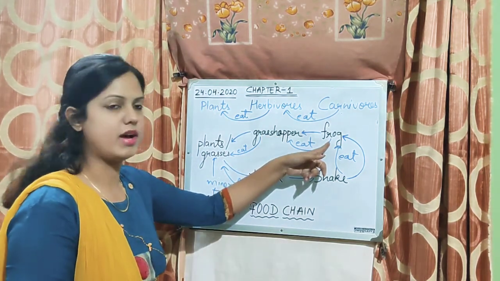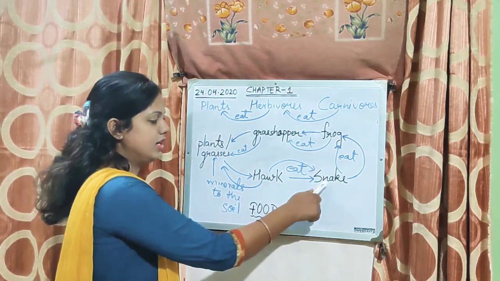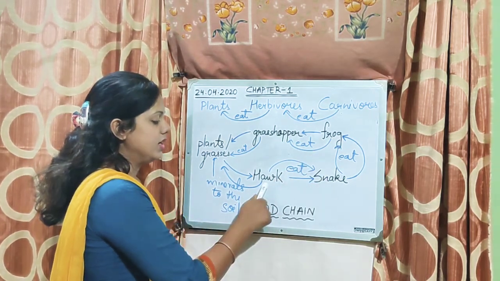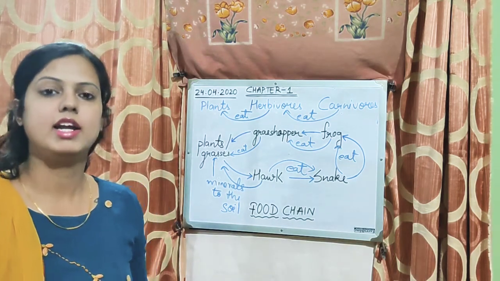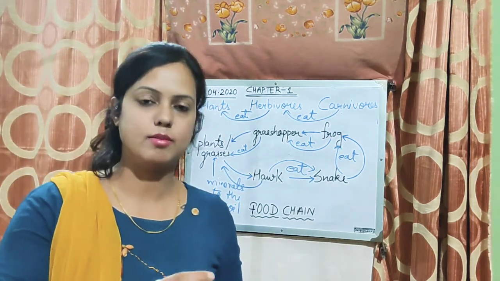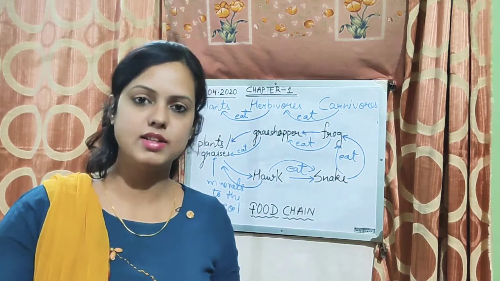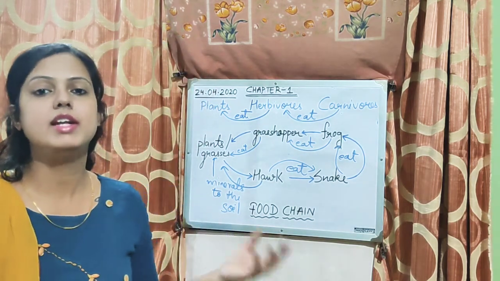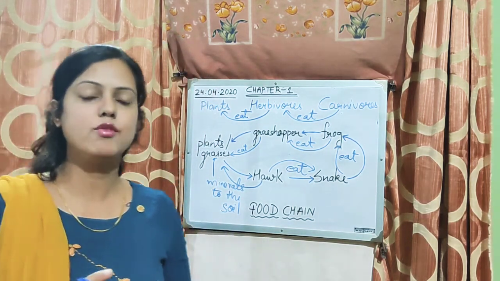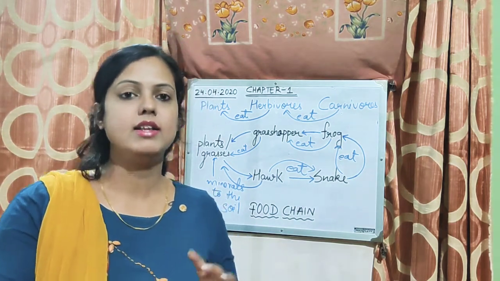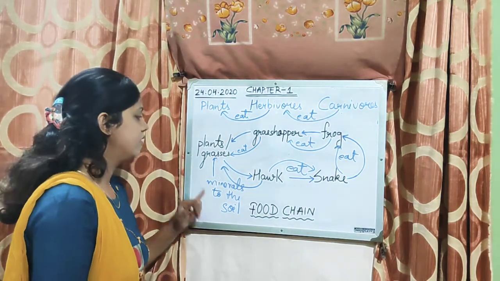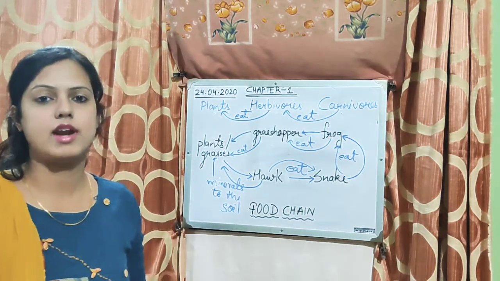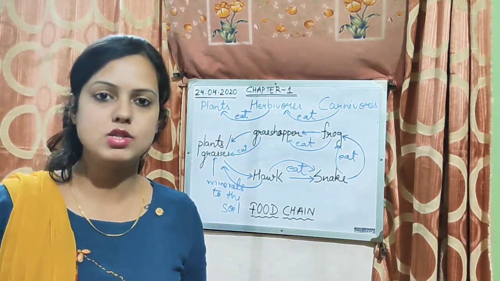Grasshopper will be eaten by frog. Frog will be eaten by snake. Snake will be eaten by hawk. And when this hawk dies, its dead body will get mixed in the soil. This dead body will decompose, and it will add minerals to the soil. Now these minerals will be used by the plants or grasses which grow on that soil.